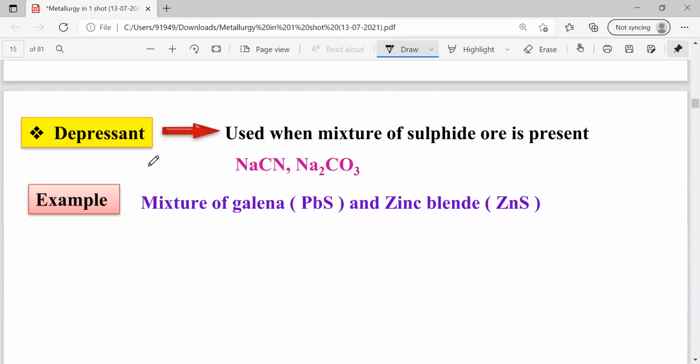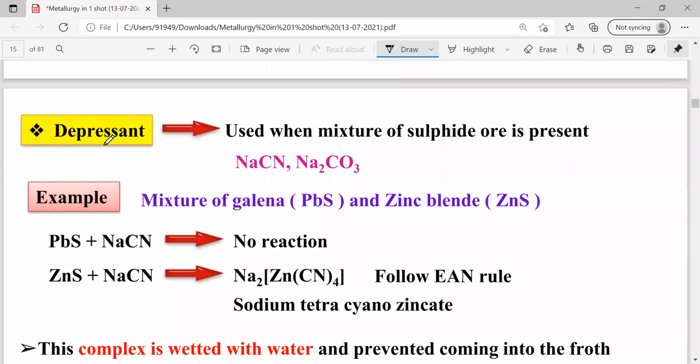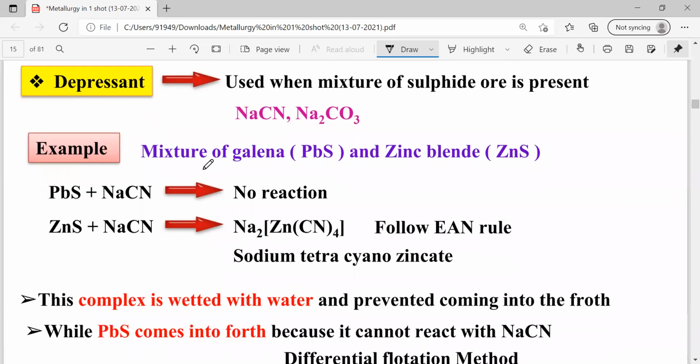And coming to the next one, depressant. What is a depressant? When we are going to use a mixture of sulfide ores, then depressants are required, either sodium cyanide or sodium carbonate. These are used as depressants. An example is when we are going to separate a mixture of lead sulfide and zinc sulfide, here we are going to use sodium cyanide. The sodium cyanide is used as a depressant for a mixture of galena and zinc blend.